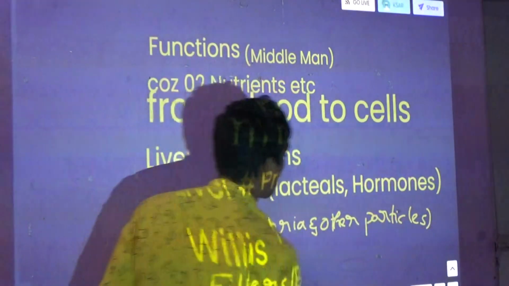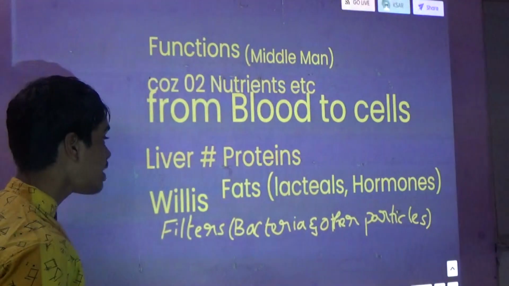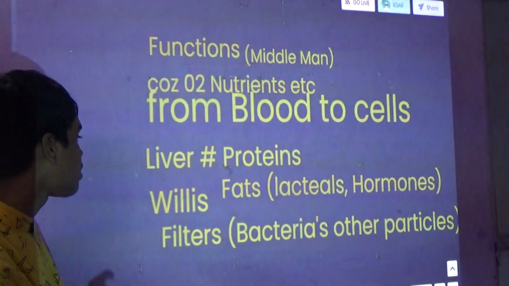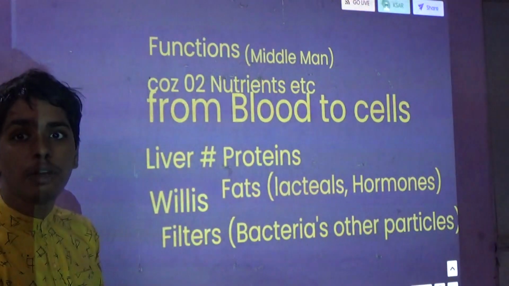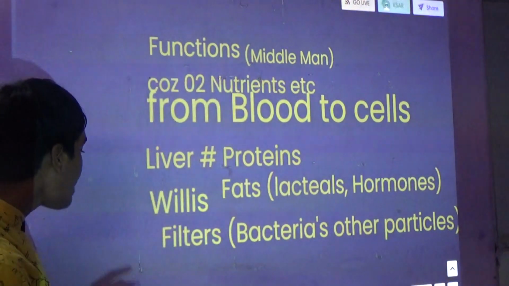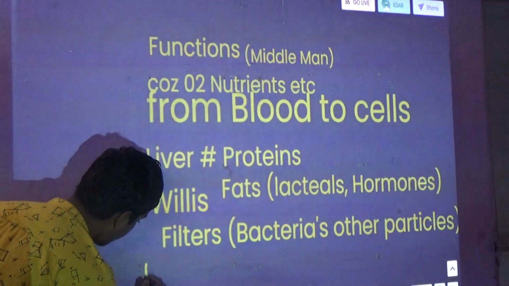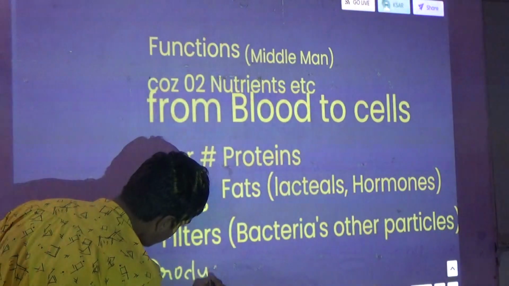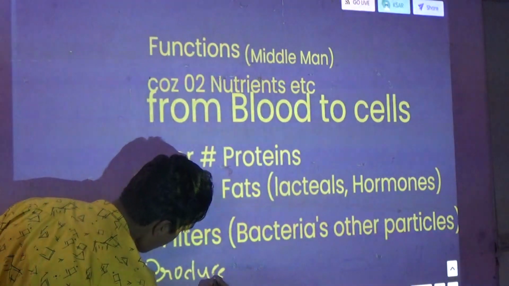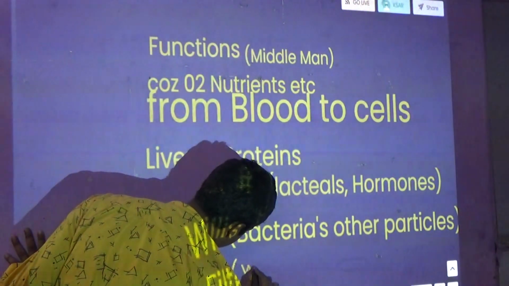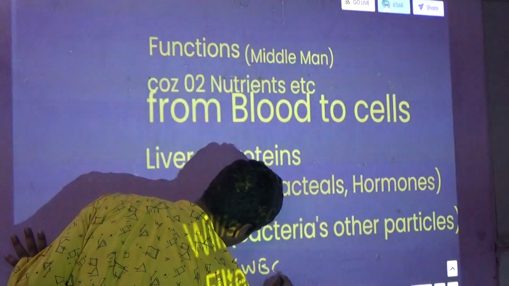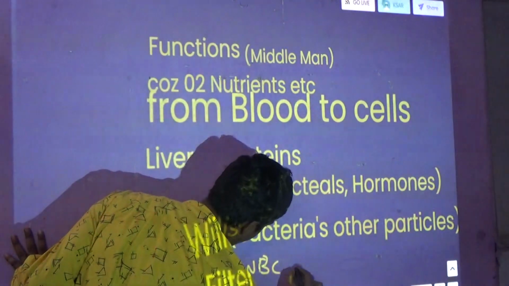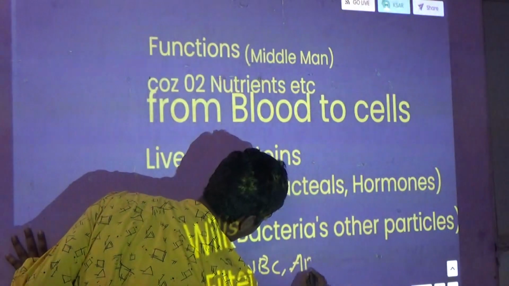Now it produces WBC as well as antibodies.